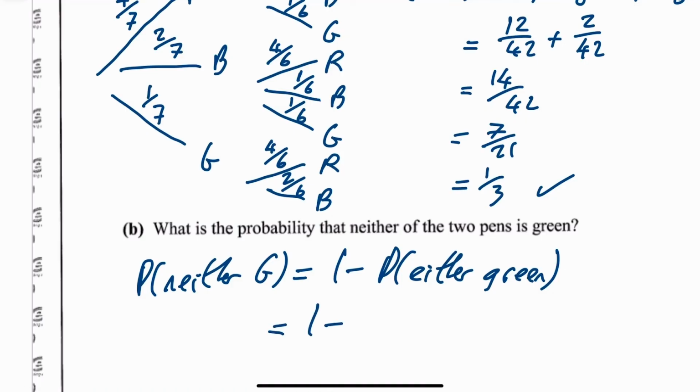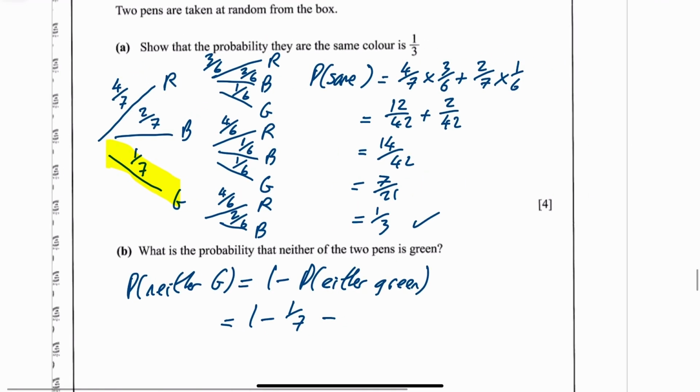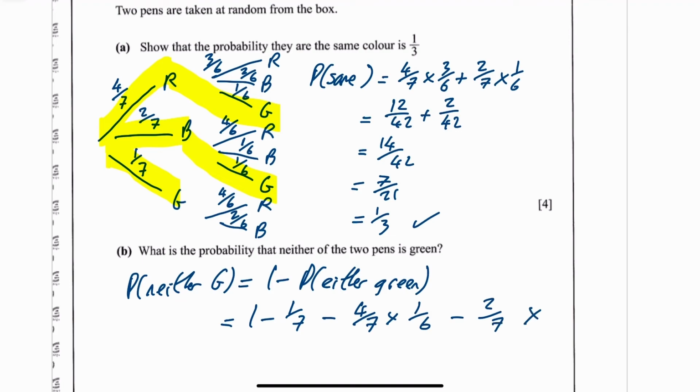So 1 minus, so I could have this whole branch, because there's a green here, or I'm going to take away that branch, and I'm going to take away this branch. So take away 1/7 and also take away 4 over 7 times 1 over 6, and also take away 2 over 7 times 1 over 6.